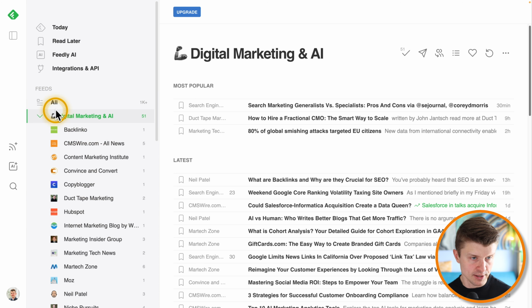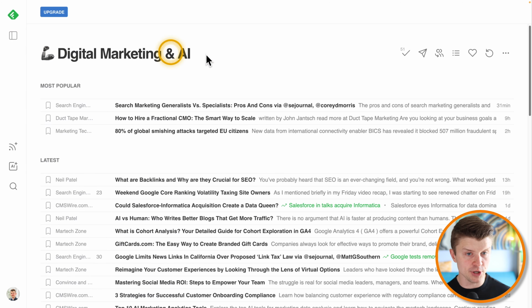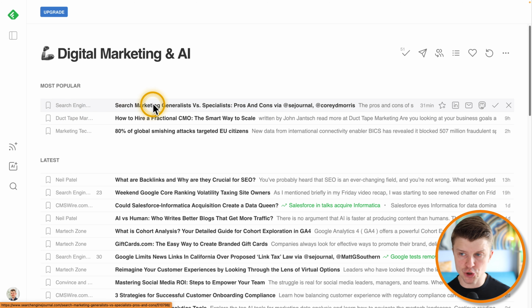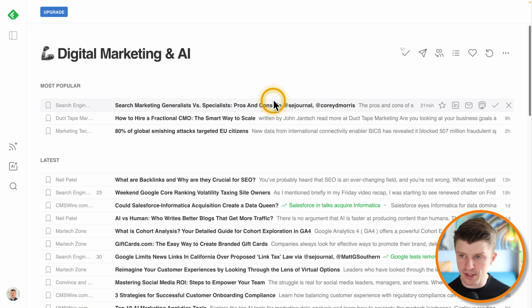Okay, so you can just add your favorite websites over here, and then once the new articles come out, they will just start appearing over here. So you can see, for example, we can just hide this sidebar over here, and you have this full feed ranked from the most popular articles. So for example, you have something here from the Search Engine Journal: search marketing generalists versus specialists, right?